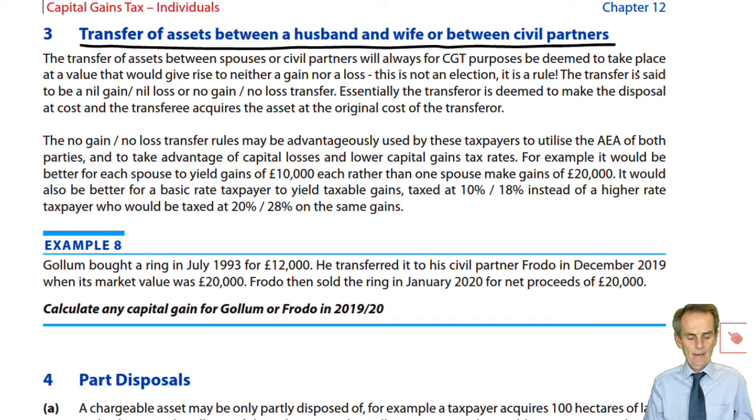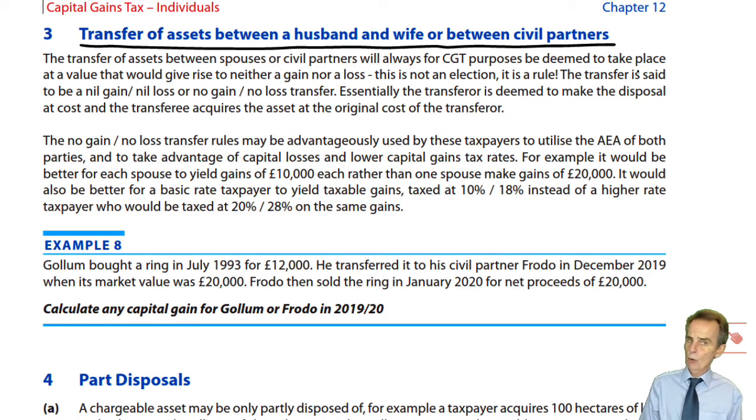Therefore, cost to the transferor spouse, to husband I suggested there, 20,000, current market value 30. It transfers at £20,000, a deemed consideration that gives rise to neither a gain nor a loss. If we deem the disposal consideration to be 20, the same as the cost, 20 less 20, no gain, no loss transfer. That's what's going on.